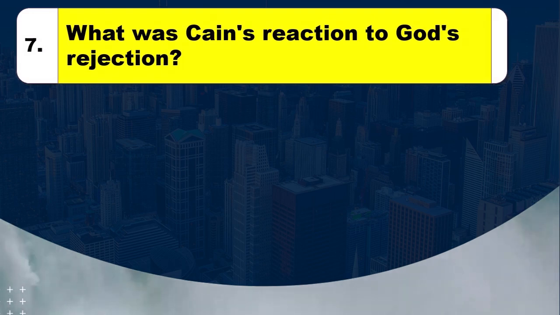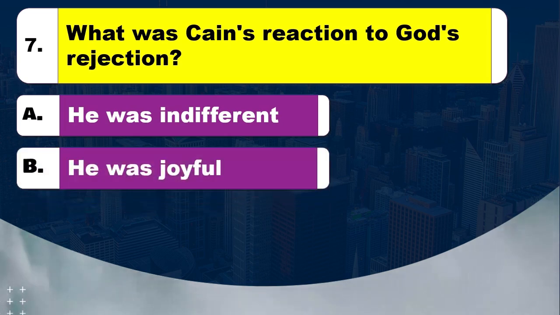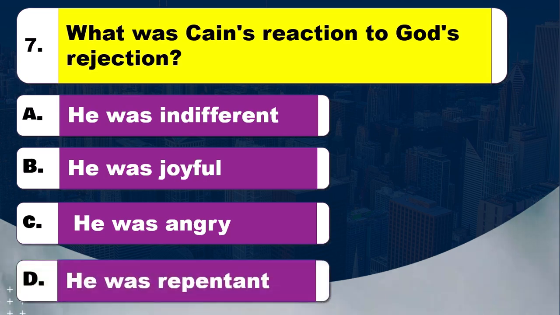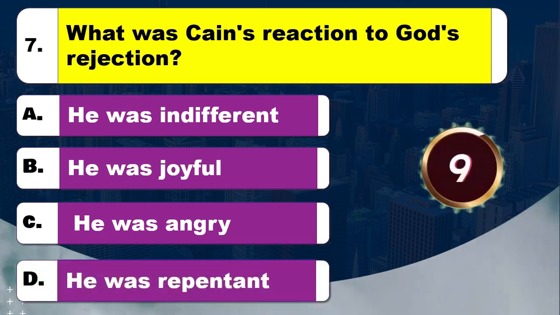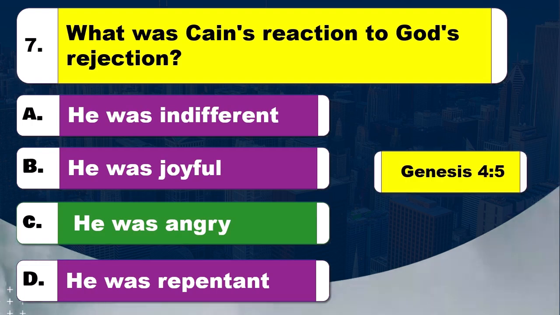Question 7. What was Cain's reaction to God's rejection? Option A, he was indifferent. Option B, he was joyful. Option C, he was angry. Option D, he was repentant. Time to think. The right answer is option C, he was angry. The Bible reference is Genesis, chapter 4 verse 5.